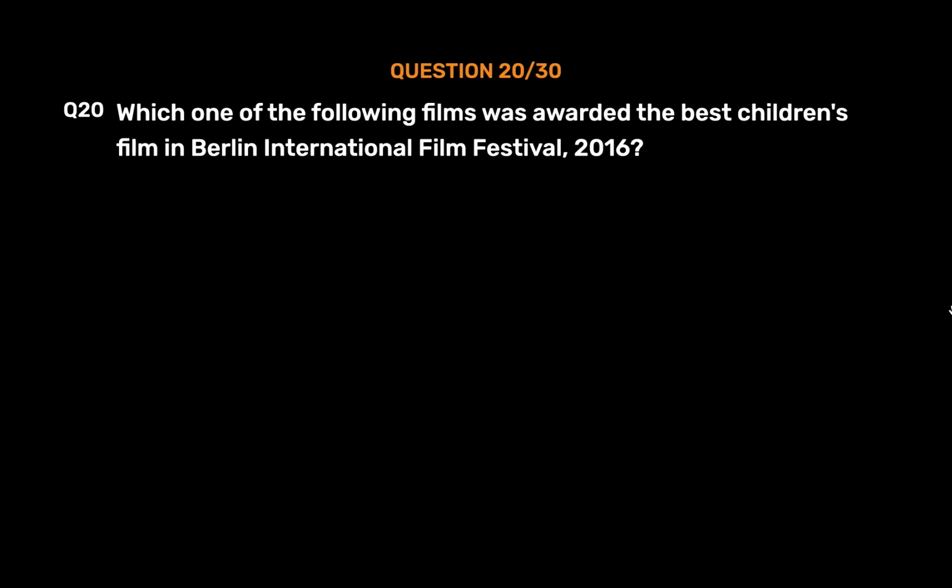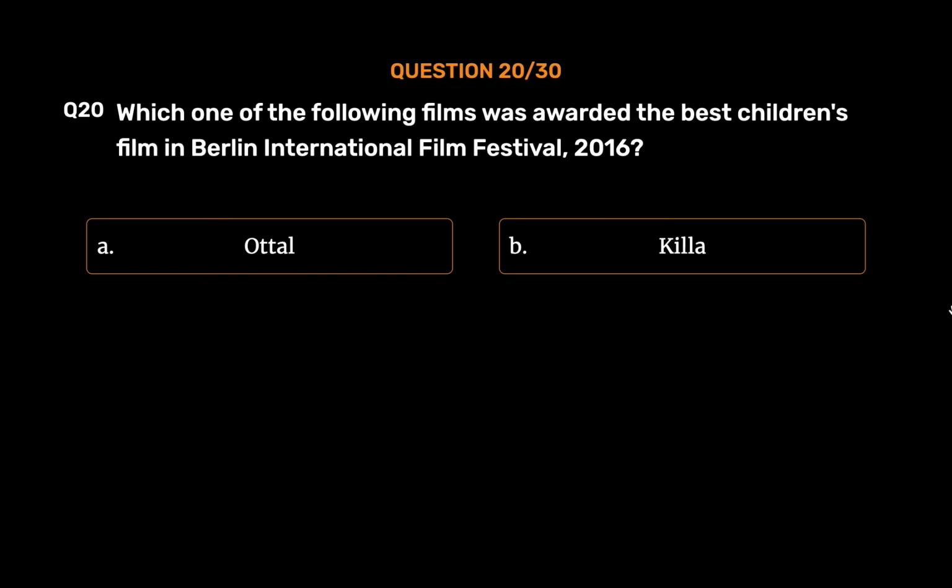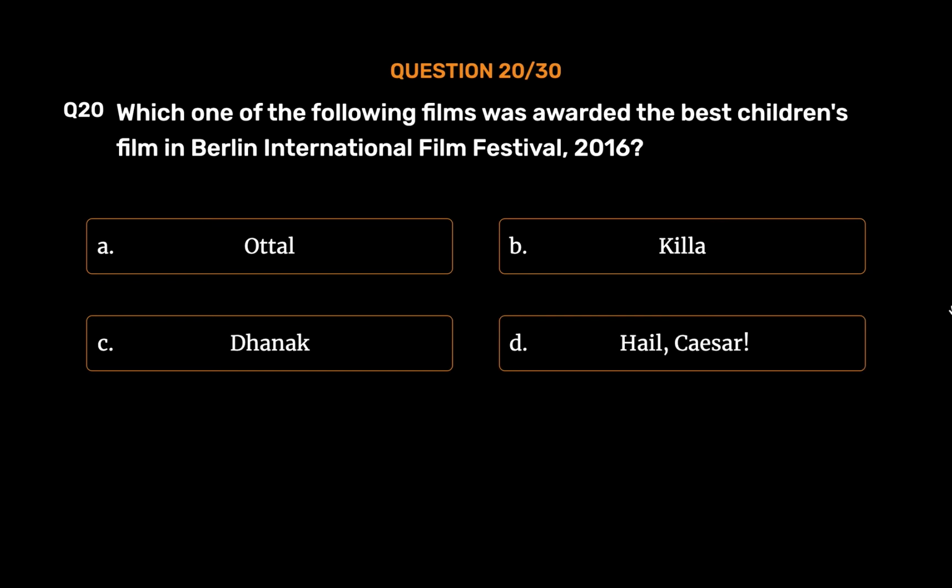Question number 20. Which one of the following films was awarded the Best Children's Film at the Berlin International Film Festival, 2016? Option A. Otal. Option B. Killa. Option C. Dhanak. Option D. Hail, Caesar. The correct answer is Option A.